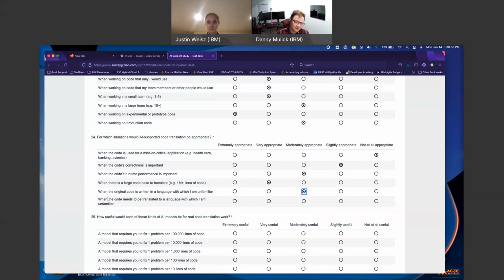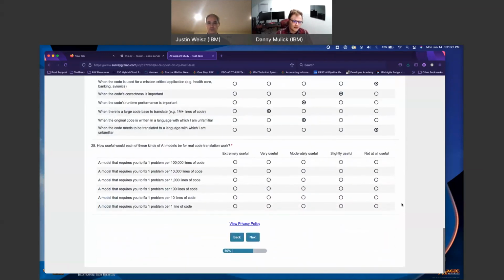When the code is translated to a language I don't know, I would actually find this not appropriate, because of what I just said about the previous one. I like looking at it, and I think that I would learn more as I become familiar, even if it is just examples and showing, this data structure does this. I'd still like to know why.